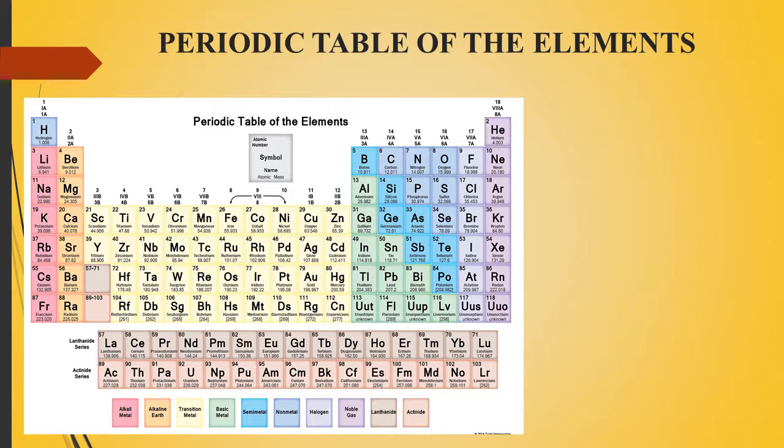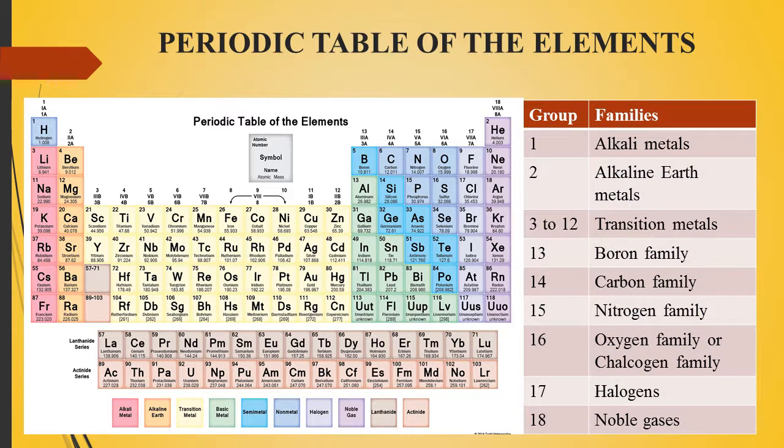And we have seen that based on the physical and chemical properties, elements are arranged in various families. So what families are there? In the first group, the elements are called alkali metals. Second group elements are called alkaline earth metals. Groups 3 to 12 are transition metals, 13 boron family, 14 carbon family, 15 nitrogen family, 16 oxygen or chalcogen, 17 halogens and 18 noble gases.